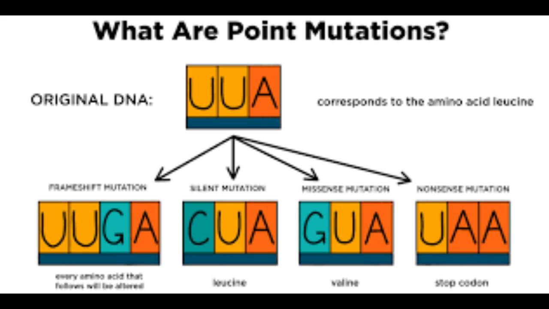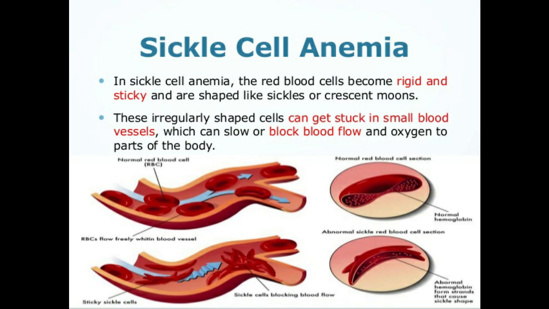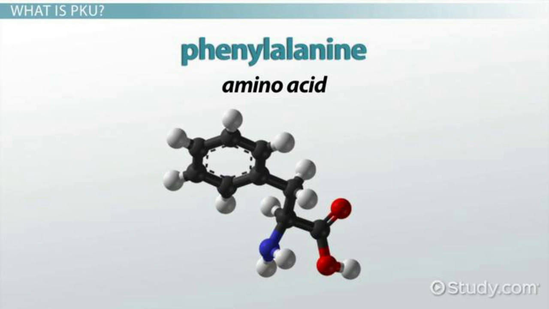The latter class of mutation is of particular importance because modern industrial societies often release many chemical mutagens into the environment. Sickle cell anemia and phenylketonuria are well-known examples of point mutation, both of which have been discussed.